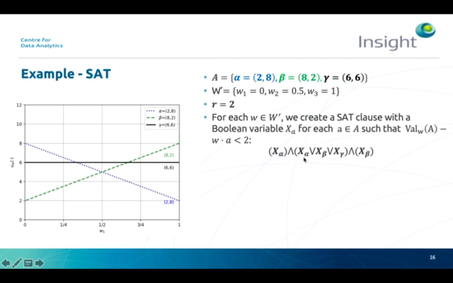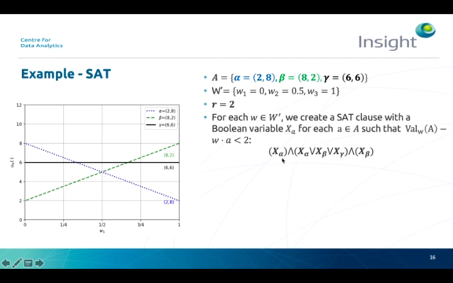The clause corresponding to W2 equal to 0.5 is given by the OR of x alpha, x beta and x gamma, since each alternative has a regret lower than 2 in W2 equal to 0.5. In fact, alpha and beta have a regret of 1 and gamma has a regret of 0.